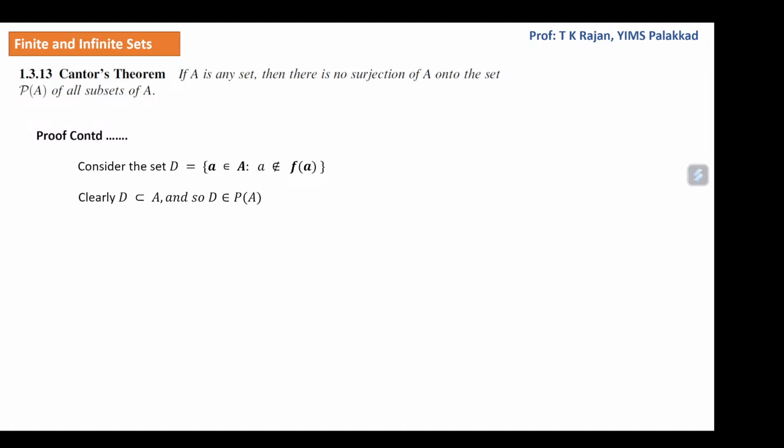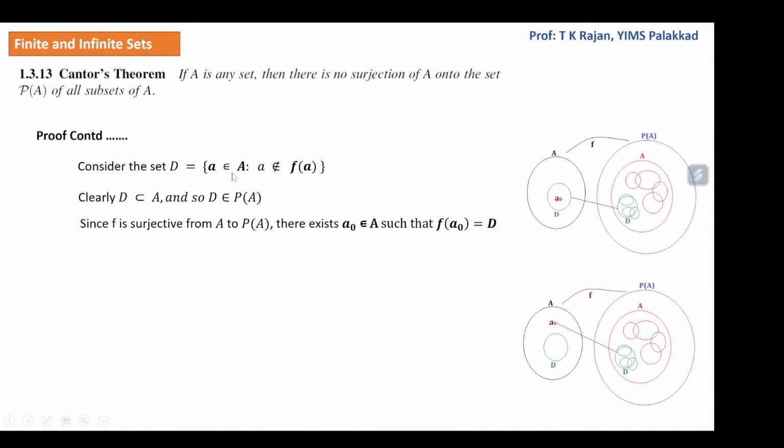Now consider the set of all elements a in A such that a is not in f of a, and let it be D. Then clearly this D is a subset of A. There are two cases as shown in the figures. This D may be like this or may be like this. Now, since there is a surjection from A onto P of A and D is a subset of A, D is an element of P of A. So correspondingly, there is an a naught in A such that f of a naught equals that D.